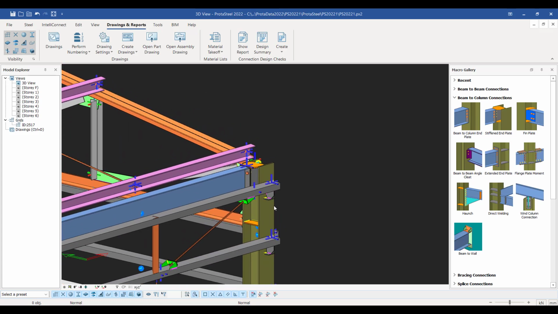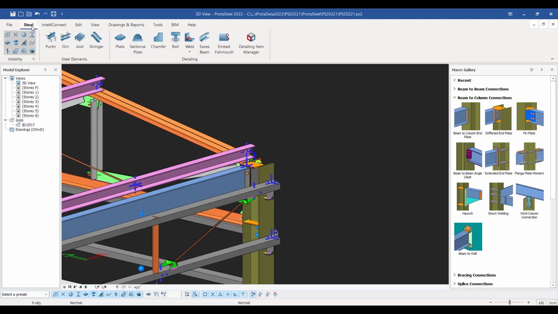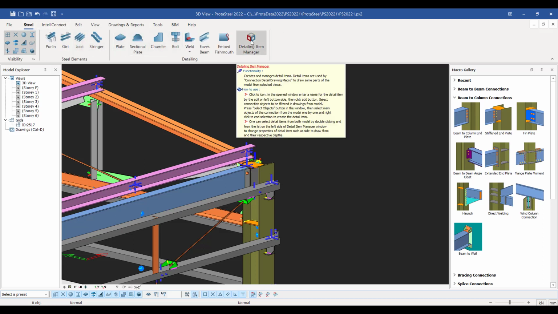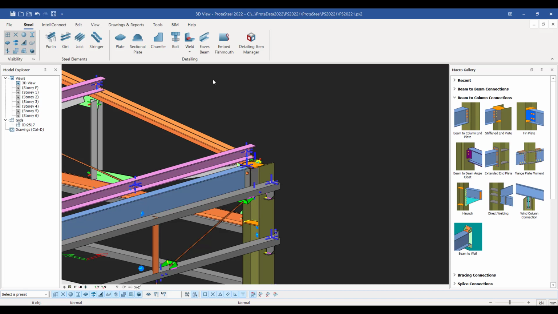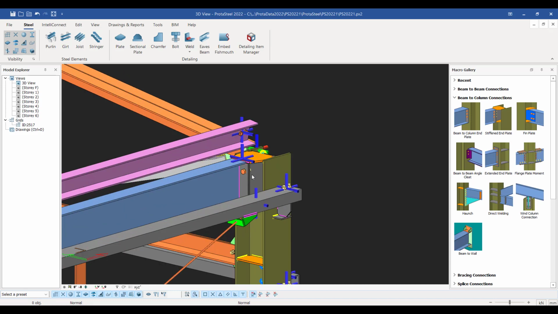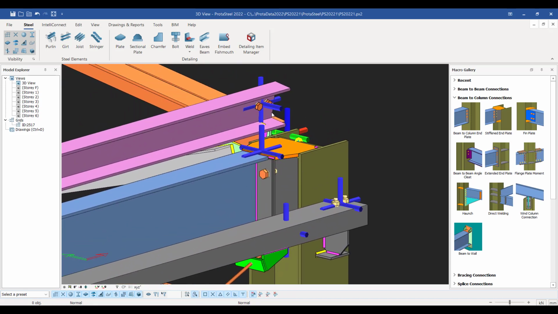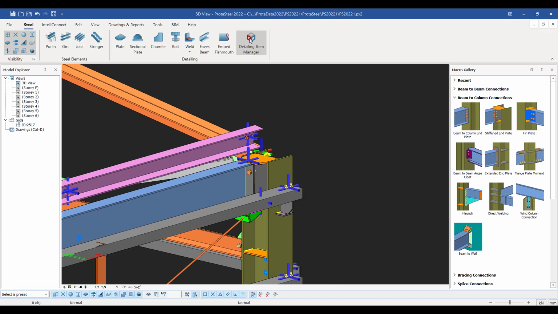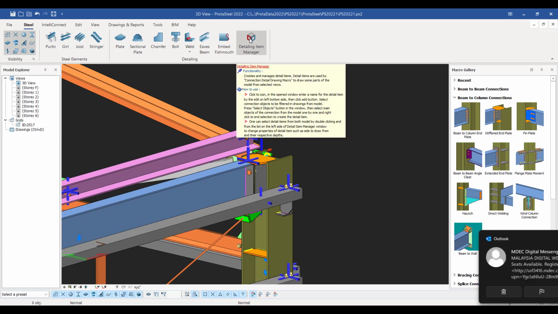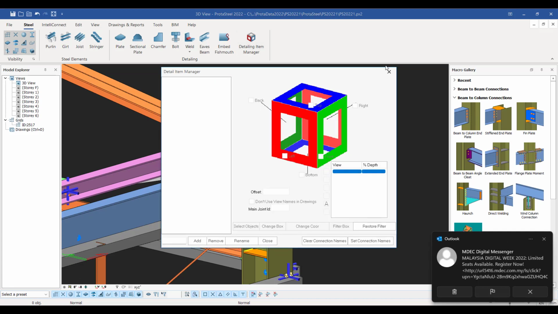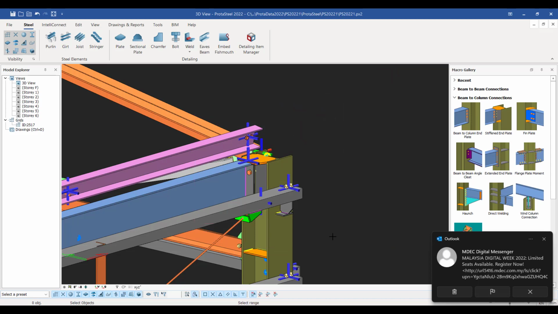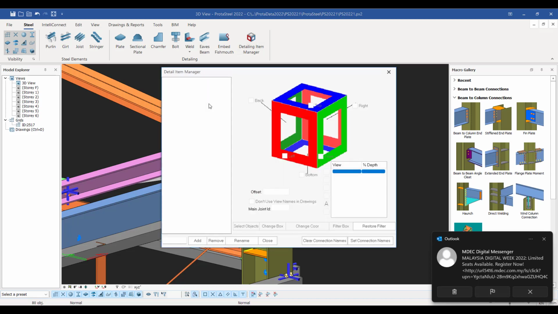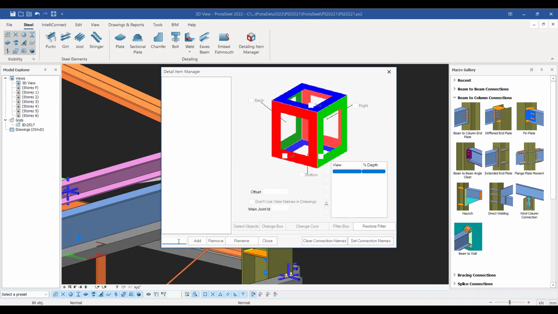Now, of course, we've got to create drawings from this, and the way we do this is that we can look at various intersecting elements like these massive connections here, and we can present these. The way we do that is we use this detailing item manager. If I select this joint here and click on the detail item manager, I can give this a name.